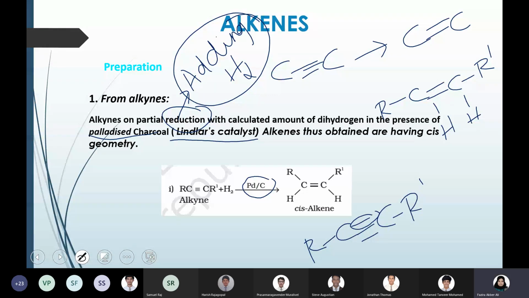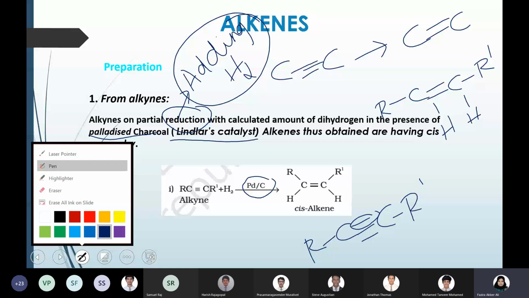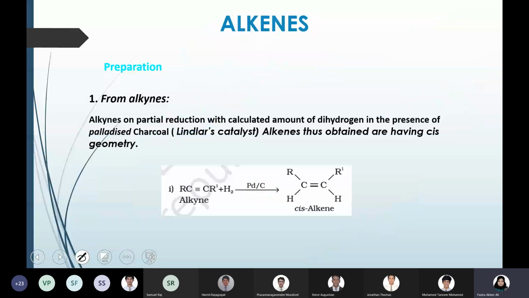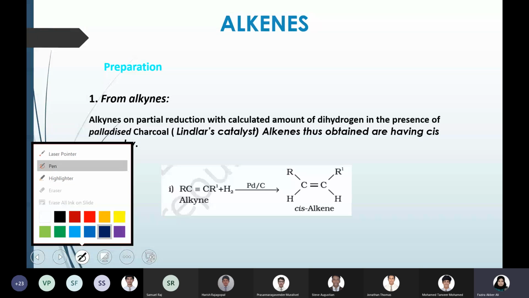Okay, and here one important thing to be noted is the type of product you get. Alkenes are slightly different because of the double bond compared to alkanes, right? So there is one more type of isomerism that is very special and specific to alkenes. So let's discuss that, and then we will come back to the discussion of Lindlar's catalyst.